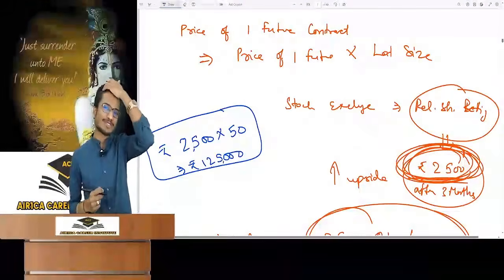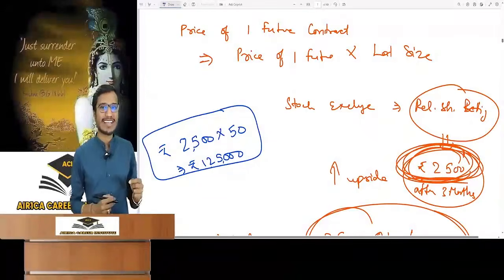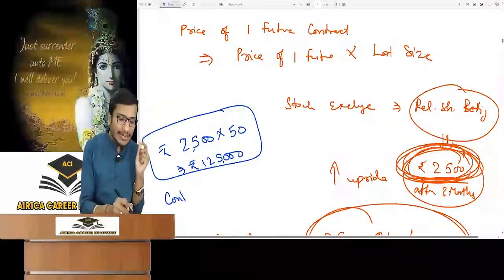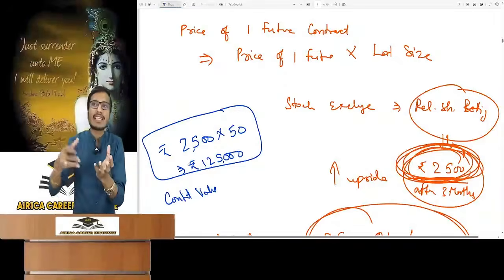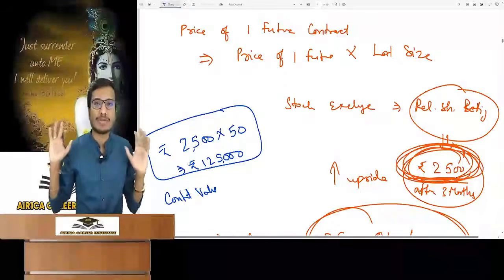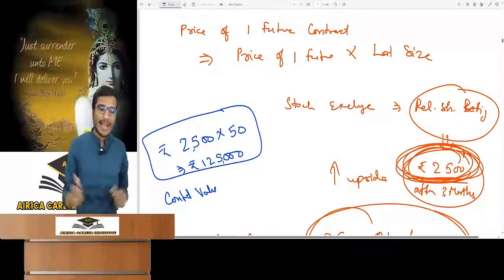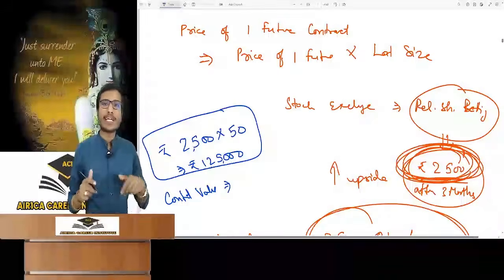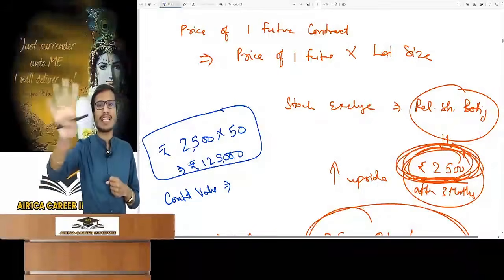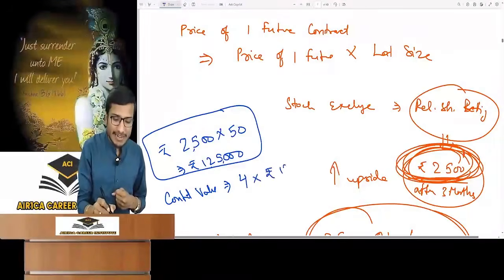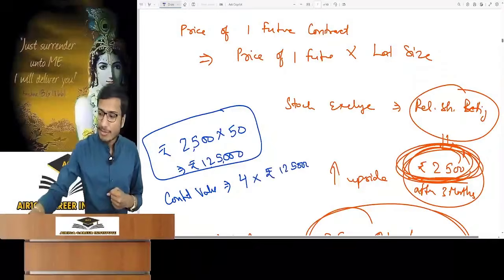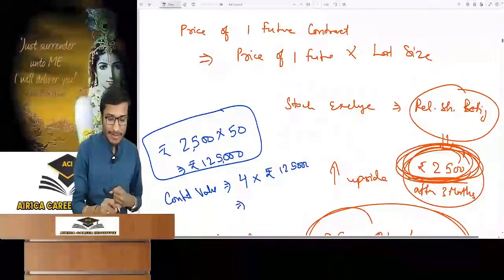Say yes or no? Got it? Now what does contract value mean? Contract value means the total amount of the future contract that I have done, either buy or sell. If I am doing a contract to buy, then for how much amount did I do it? I told him to make 4 contracts like this. So he made 4 contracts and the price of one contract is 1,25,000. Total contract value is how much? Rupees 5 lakh.